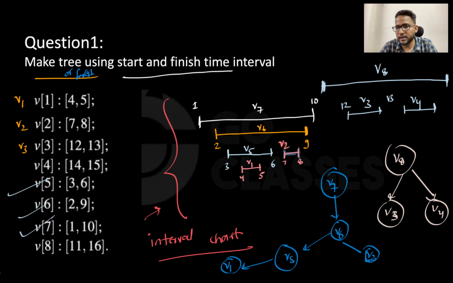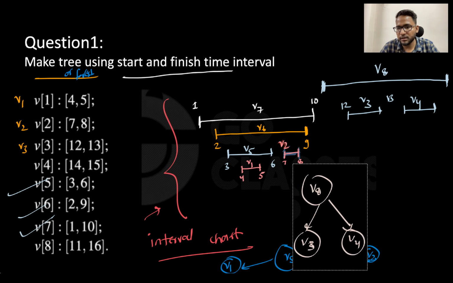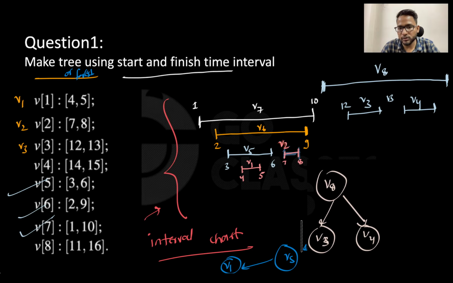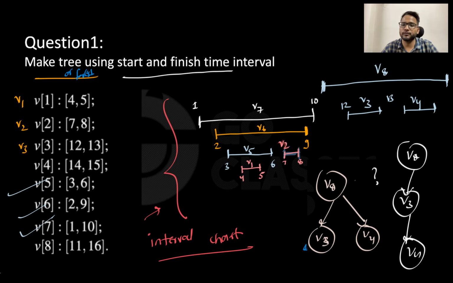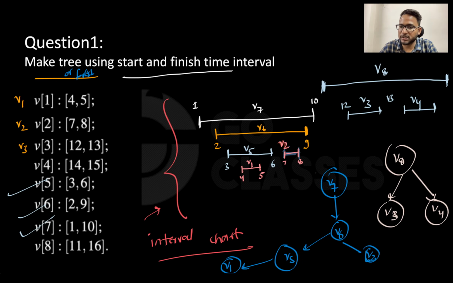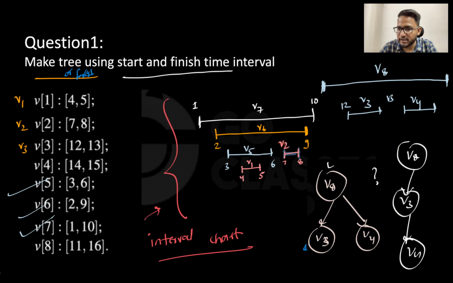Tell me, can I also write something like this? Instead of this, I mean, this is one thing that I am writing for V8. Can I say that V8 is having one child only, which is V3, and then V3 is having one child, which is V4? Which one is correct among these two? I think the left one is correct. You cannot say that V8 is having V3 and then V4. Obviously it is wrong, right? So only the left one is correct.